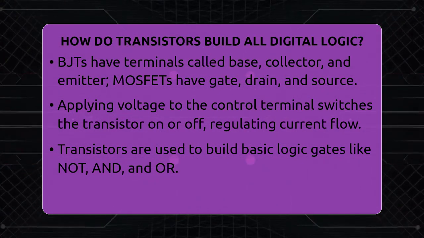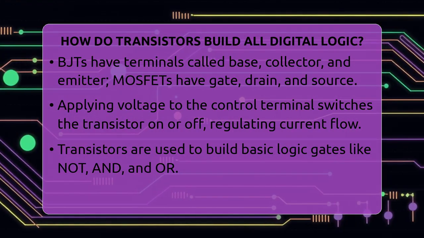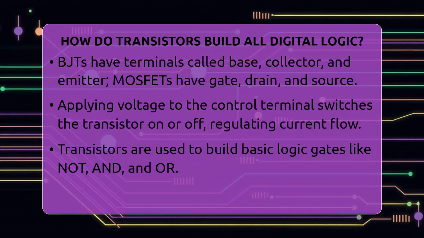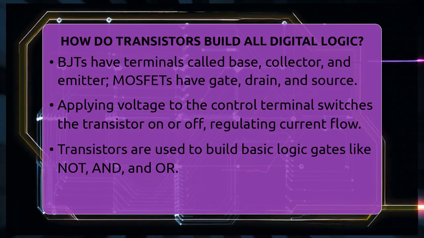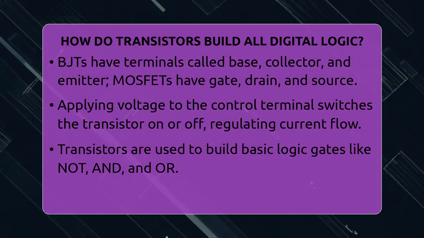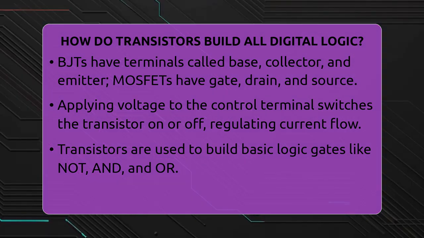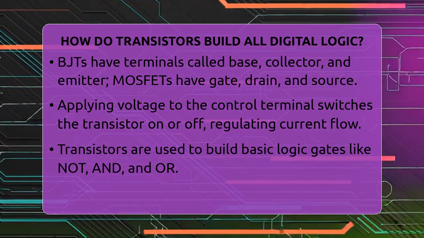Using transistors as switches, engineers build logic gates. A logic gate is a simple circuit that performs a basic logical operation. For example, a NOT gate or inverter uses one transistor. When the input is high, the transistor turns on and pulls the output low. When the input is low, the transistor turns off, and the output is pulled high through a resistor.